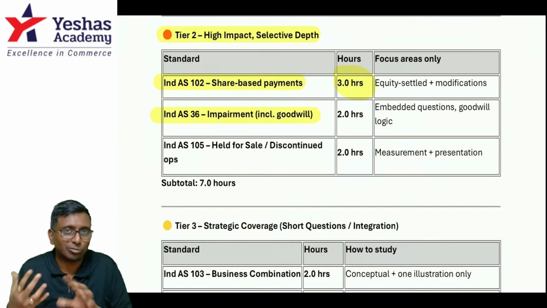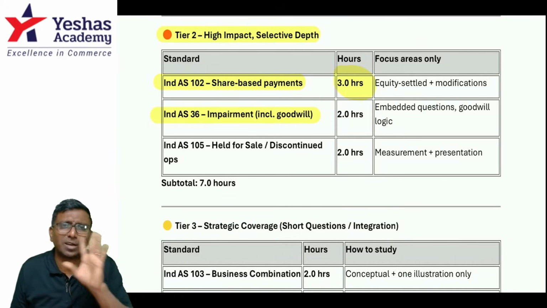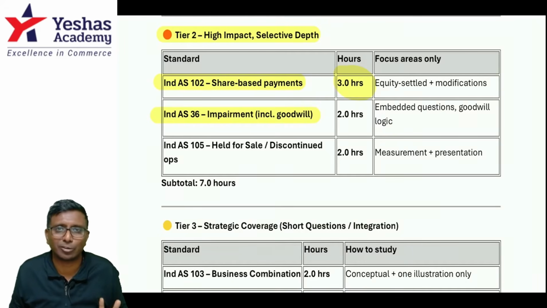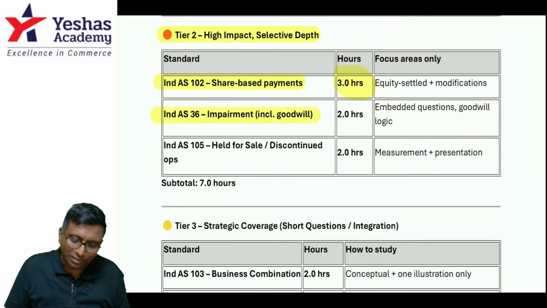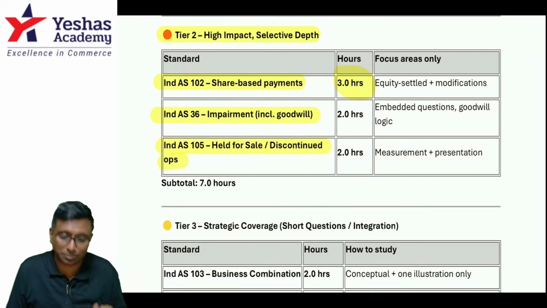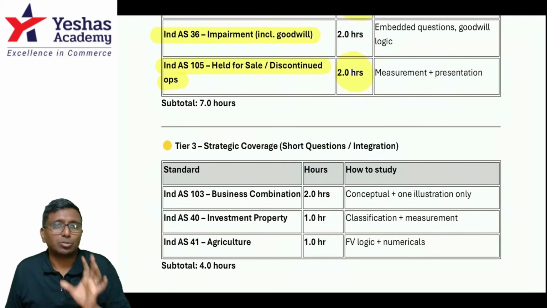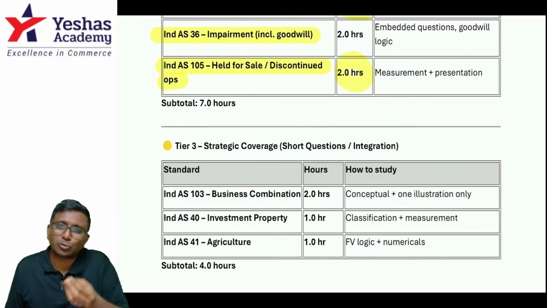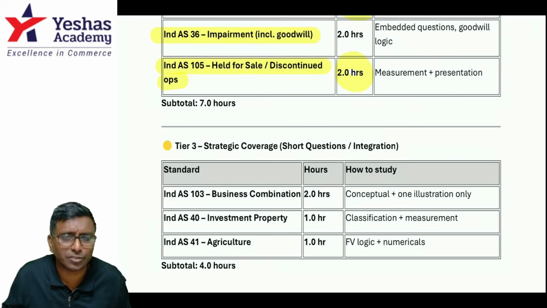Correct. Now, if your luck is good, it can come for 6 marks also, or it can be asked as 2 marks. One MCQ question may also test you. Okay, right. And Ind AS 105, this has not been asked so frequently, but I'm expecting that it can be asked soon, right? That's my expectation, but you don't need to spend too much time. You just need to spend 2 hours of time. That will be more than sufficient, right?